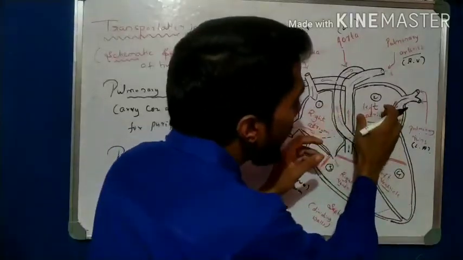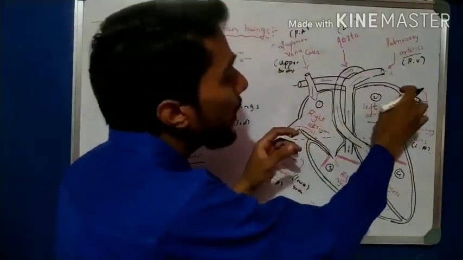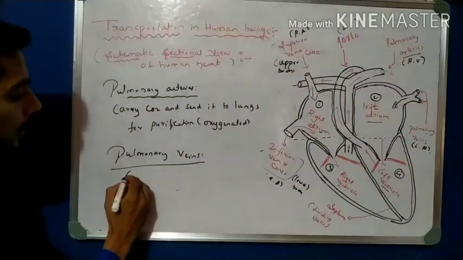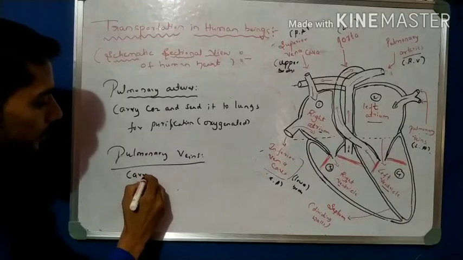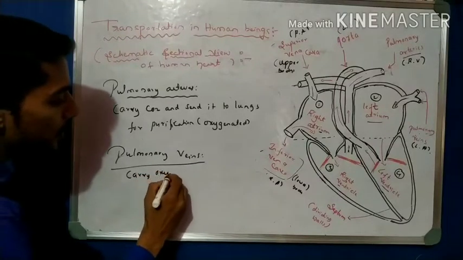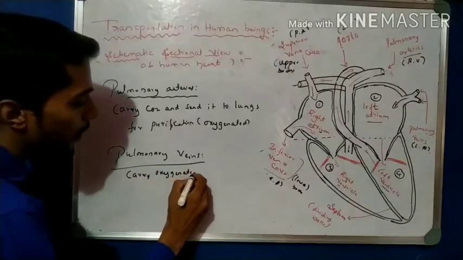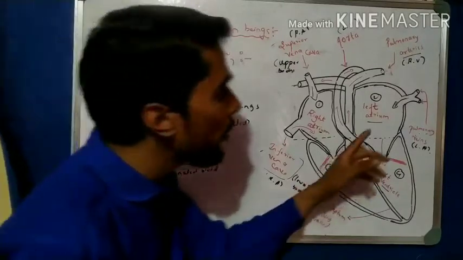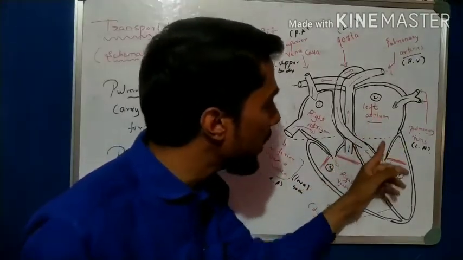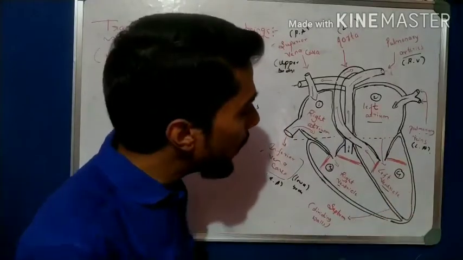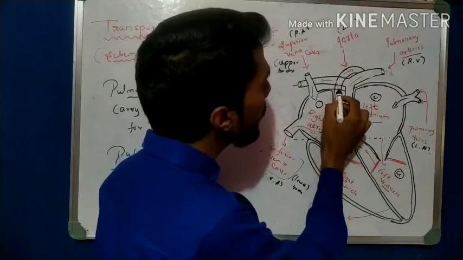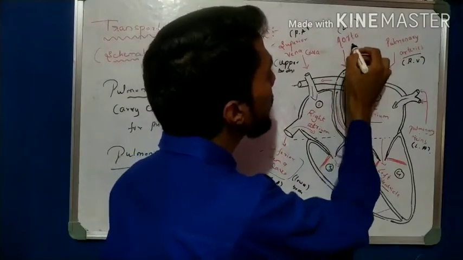So the left atrium collects the pure blood with the help of the pulmonary veins. Pulmonary veins carry oxygenated, pure blood. Then this oxygenated blood enters the left ventricle, and from the left ventricle this pure blood is transported to which part? The aorta.